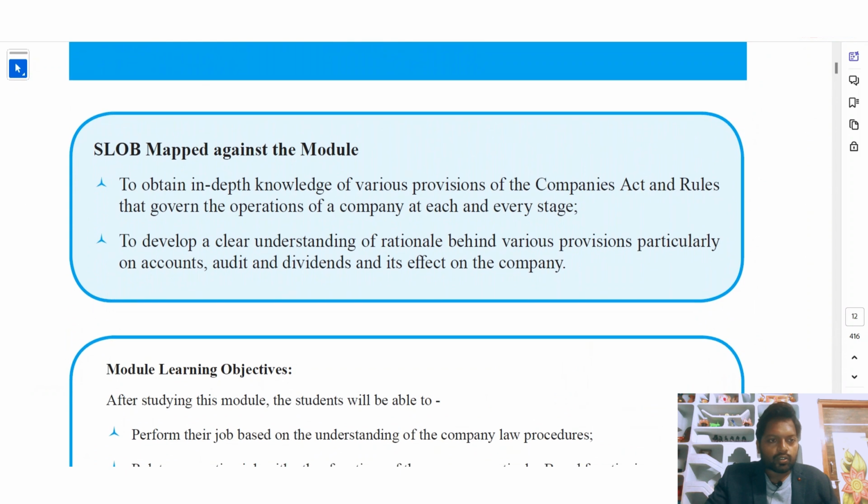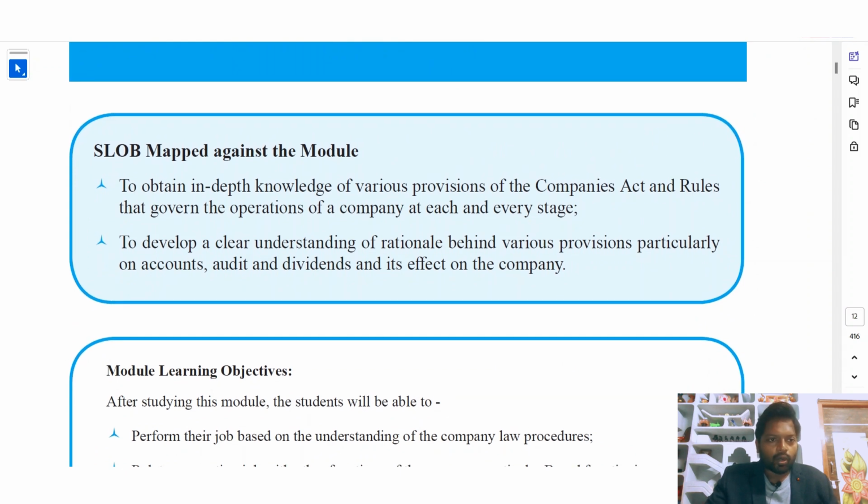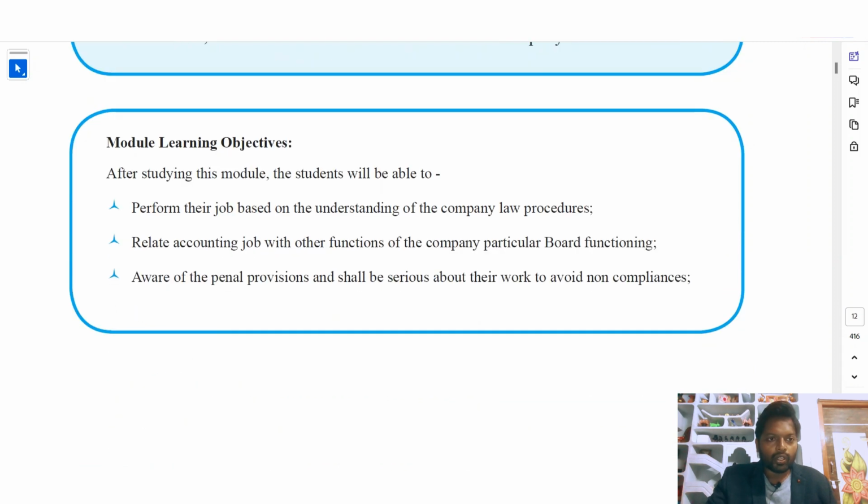The Companies Act 2013 syllabus is mapped against the module to obtain in-depth knowledge of various provisions of the Companies Act and rules that govern the operation of a company at each and every stage. Students have to develop a clear understanding of the rationale behind various provisions, particularly on accounts, audit, and dividends, and their effect on the company. Okay.